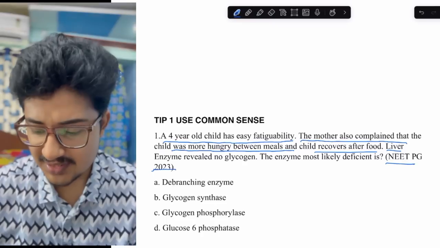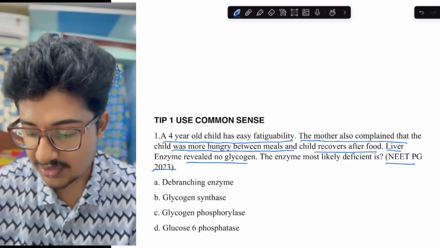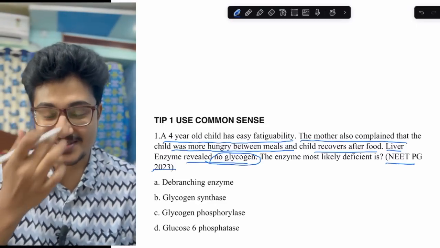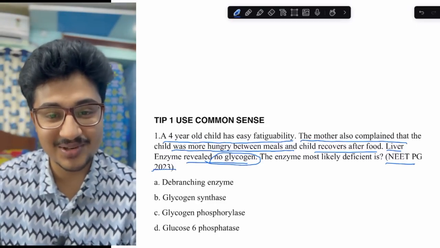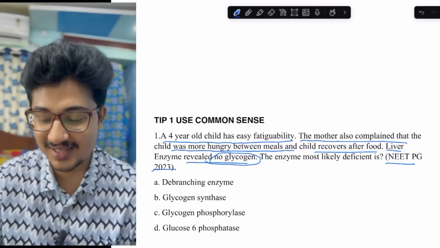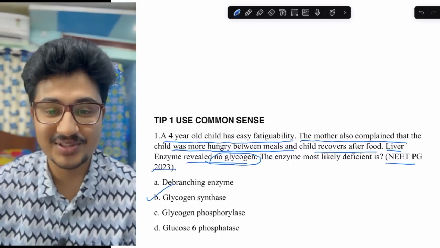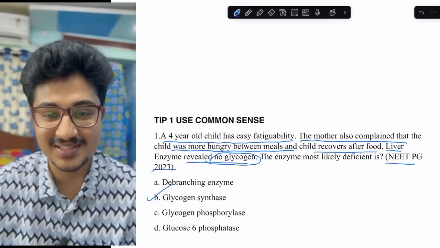The liver biopsy revealed no glycogen. So there is no glycogen. This is only pointing towards the diagnosis. Glycogen is not there, which means glycogen synthesis is not happening. So glycogen synthesis would be the answer. Why look into the other options? There is no glycogen at all.